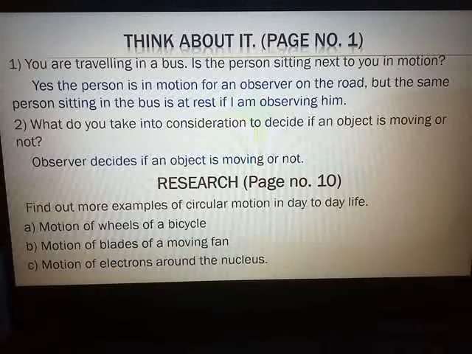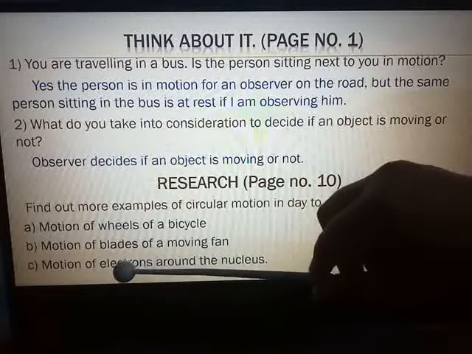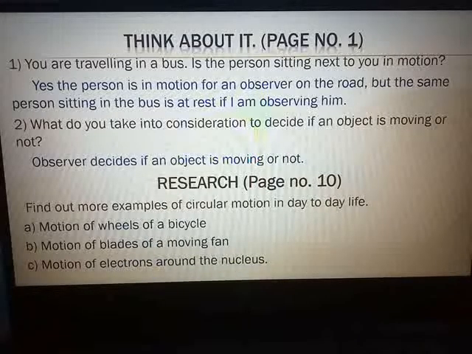Or you have a fan in your house. When the fan works, you can see the blades of a moving fan. They are in circular motion. So that example you can take. Or you can take the motion of electrons around the nucleus.